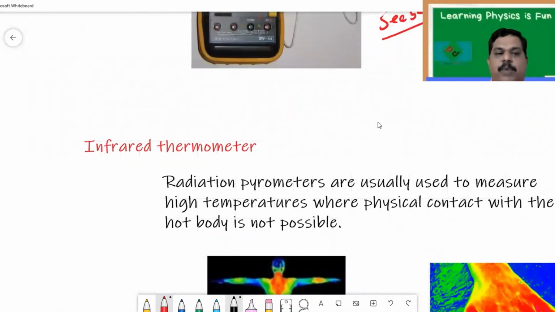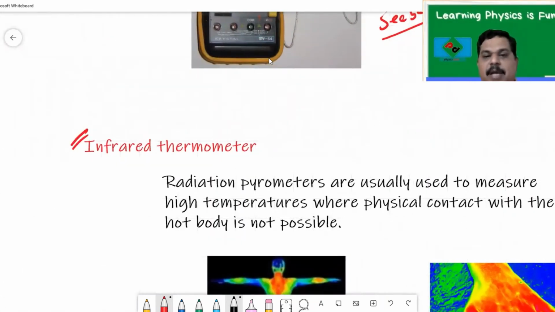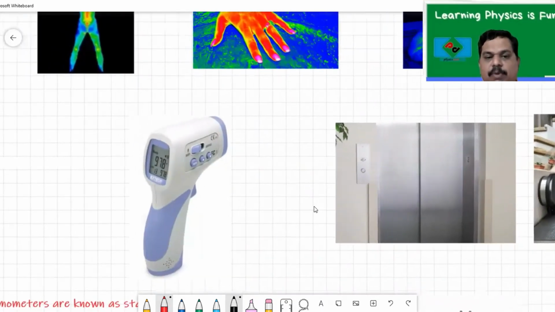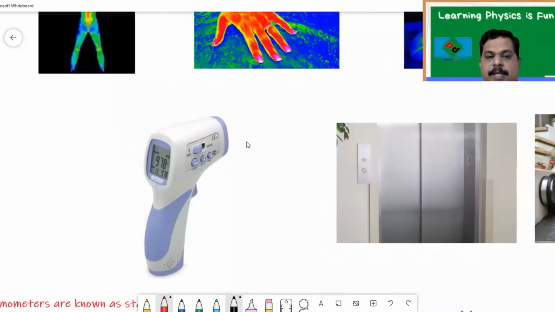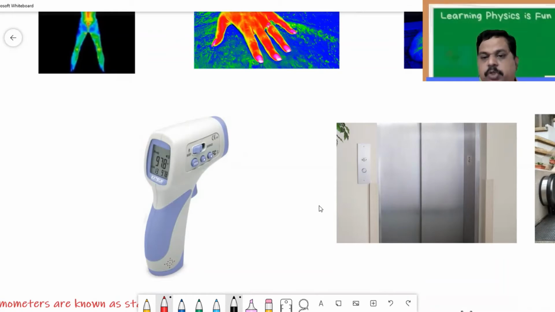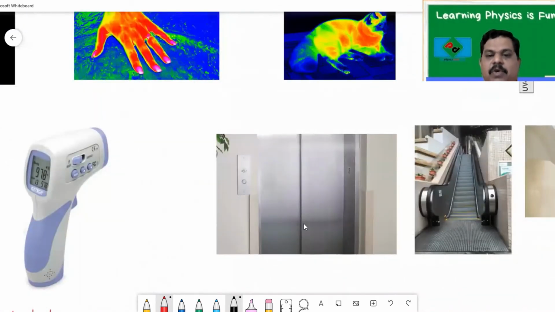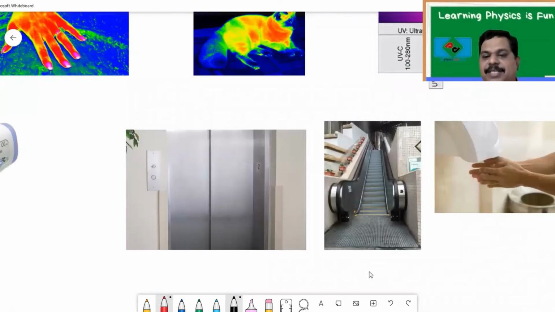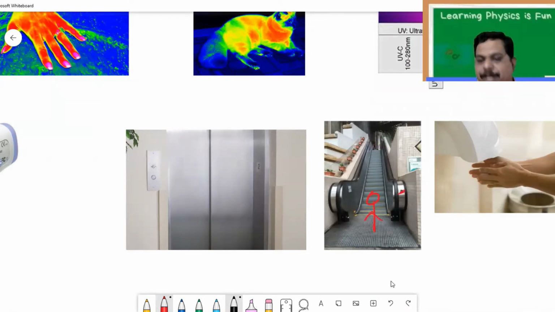All that can be done. Now let us see another interesting one. What is this infrared thermometer? See, for example, nowadays, most of us have seen this thermometer. Some people say thermal gun, but actually it is an infrared thermometer. And whenever you go to any shopping mall, or if you are in an apartment, whenever you stand in front of an elevator, it automatically opens. Or whenever you stand in front of an escalator, we'll see that a red bulb will blink here and it starts working.